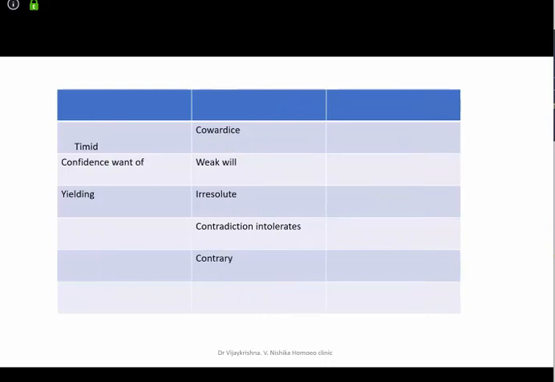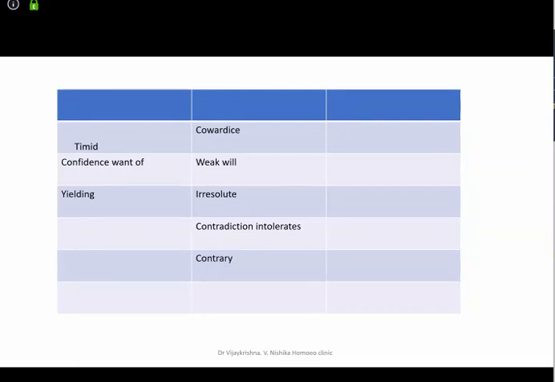One last slide. We'll try to finish the will rubrics of calculus. Under Sora, you have timid, confidence, want of. They're very yielding people. In psychosis, you see cowardice, weak-willed, irresolute, contradiction, intolerance, and contrary. These are the will rubrics. Majority are weak-willed rubrics, except for contrary, contradiction and intolerance, which can be strong-willed rubrics.